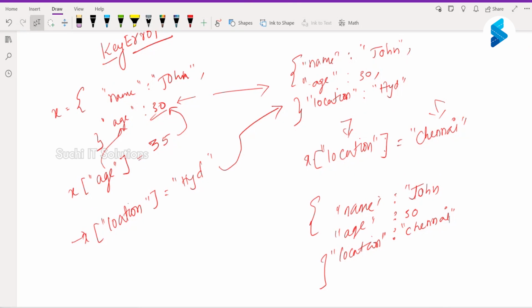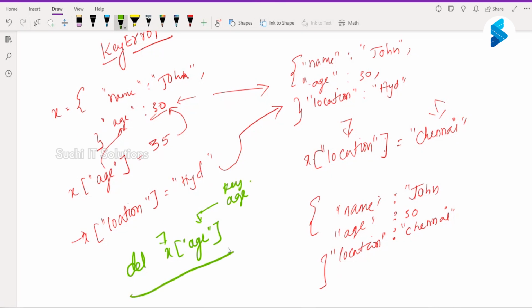Using what? Using the key. Right, the key is a primary thing. I will say del x of age. That's it. It'll go to dictionary x and remove the key called age.